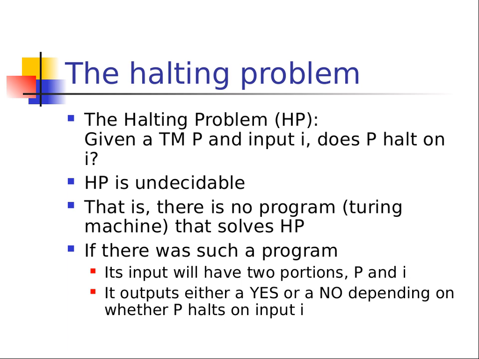Here's the halting problem. Given a Turing machine P and input I, does P halt on I? Okay, can we create a Turing machine where you give it 2 inputs, a program and an input to that program, and the Turing machine just tells you whether it halts or not? Does that program actually exist? Well, unfortunately, it's undecidable. That is, there is no Turing machine that can solve the halting problem. In other words, we can't even write a program that tells you if something halts or not.